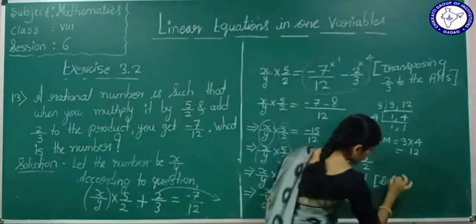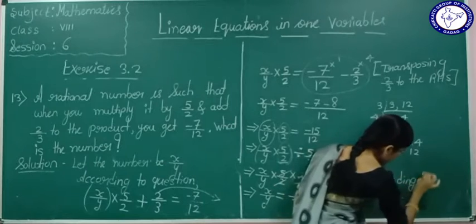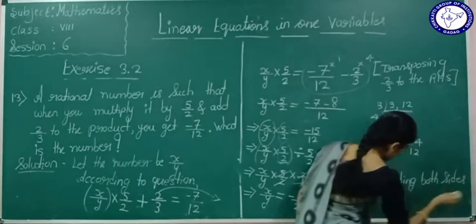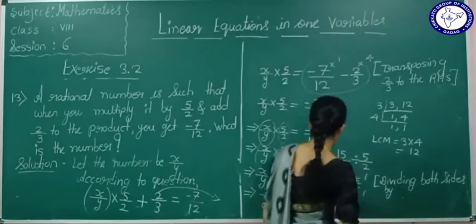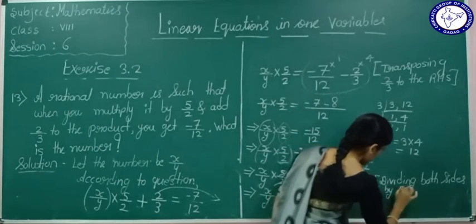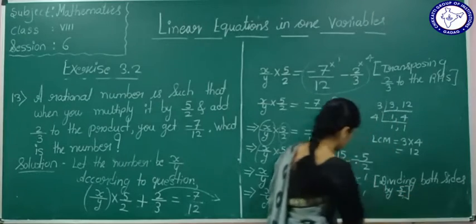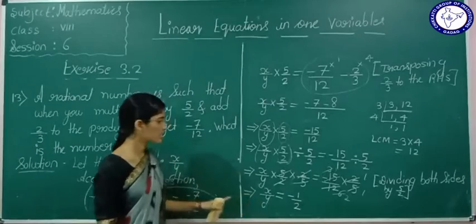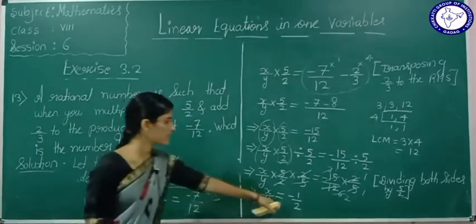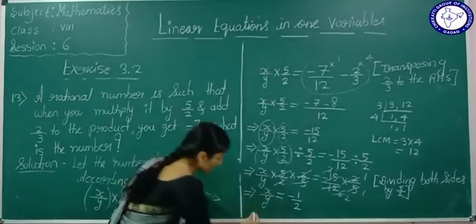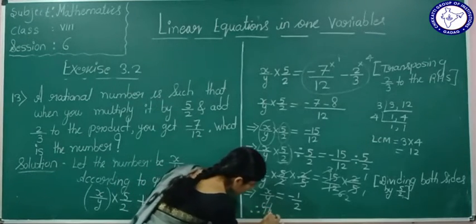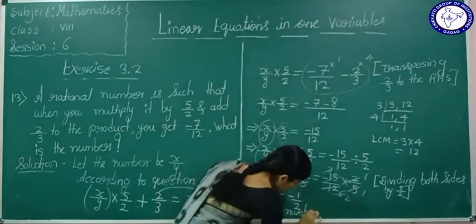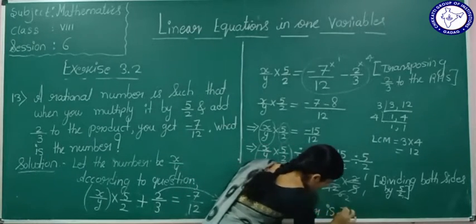Dividing both sides by 5 by 2. Therefore the rational number, what is the number they have told? Therefore the number is minus 1 by 2.